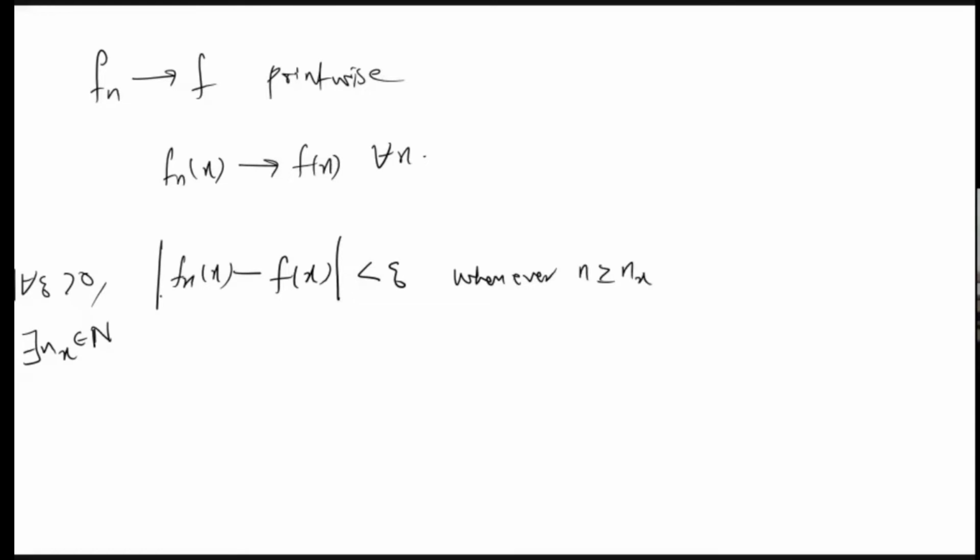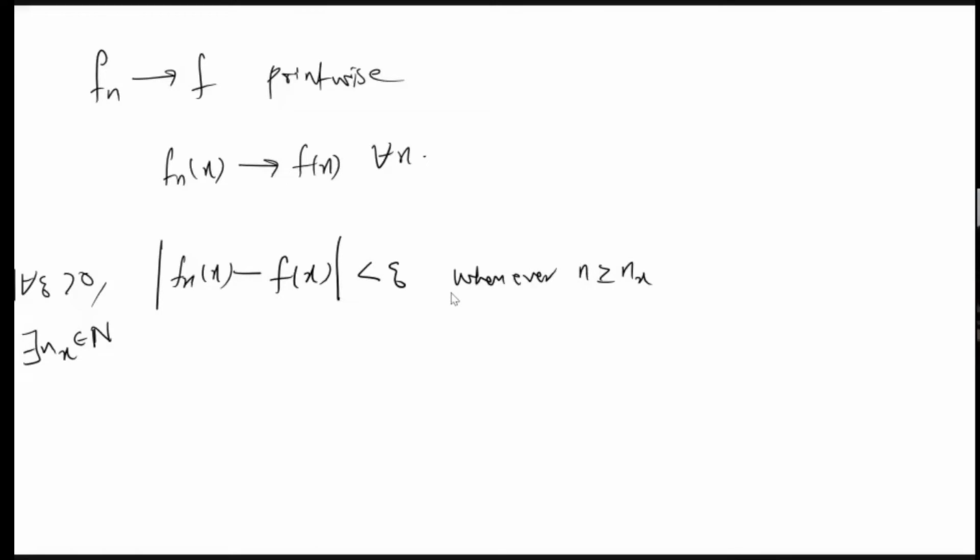So for each x, we have to find an nx such that Fn of x minus F of x is less than epsilon whenever n is greater than or equal to nx. We are treating it as separate sequences. While doing pointwise convergence, we are not dealing with functions at all. We are only requiring that at each point it should converge. That's all the definition of pointwise convergence.